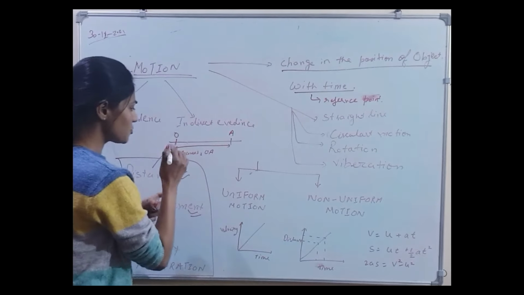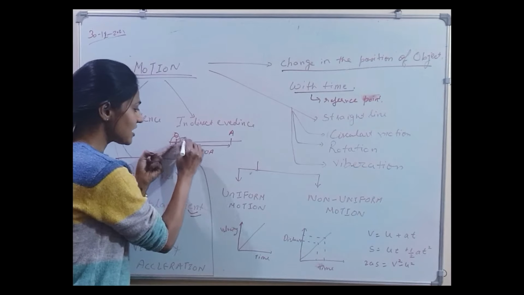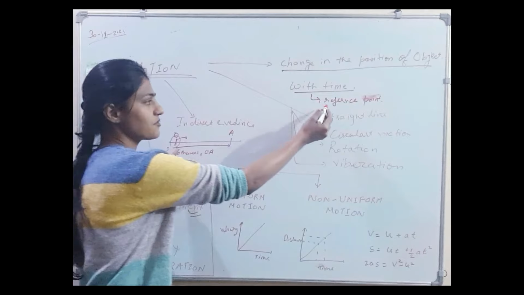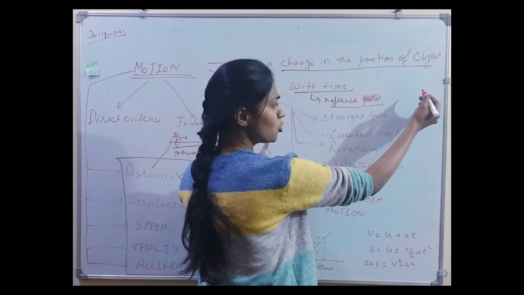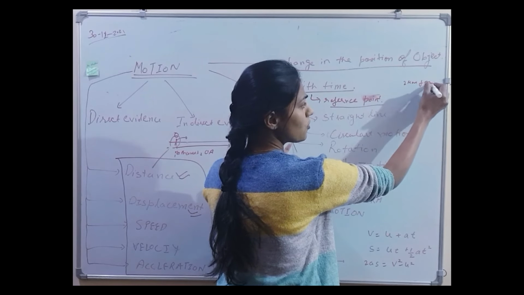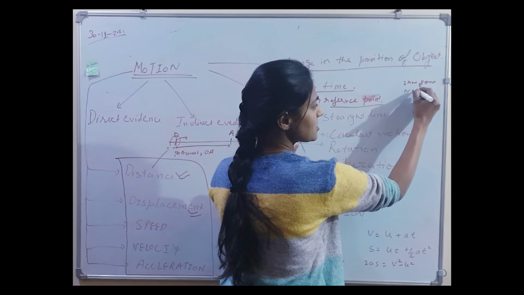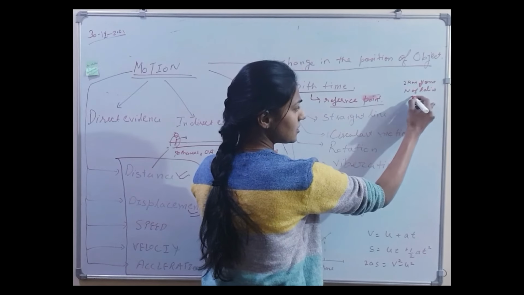So this reference point is that origin from where the object starts its path. This is our reference point. We can understand this reference point using an example. For example, you have a school in a village which is 2 kilometers north of a railway station. Okay, so how can we explain this?